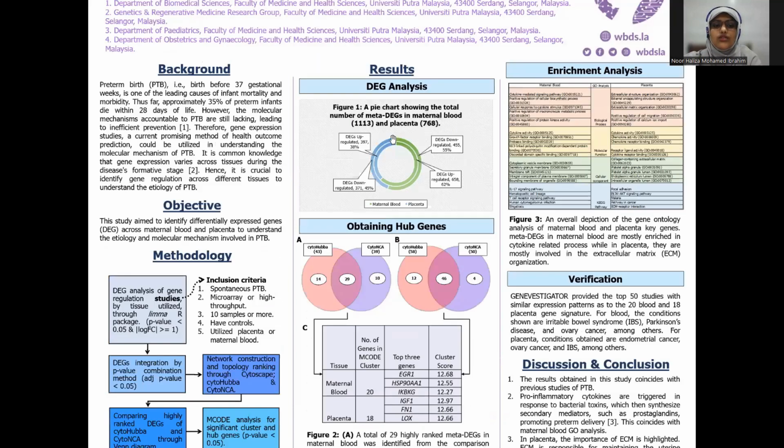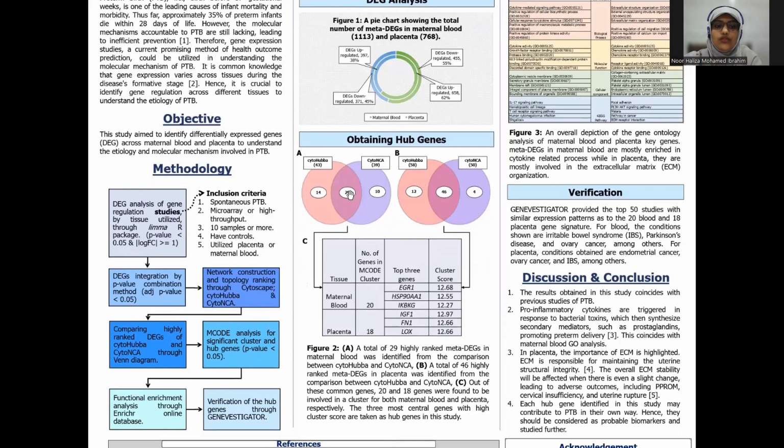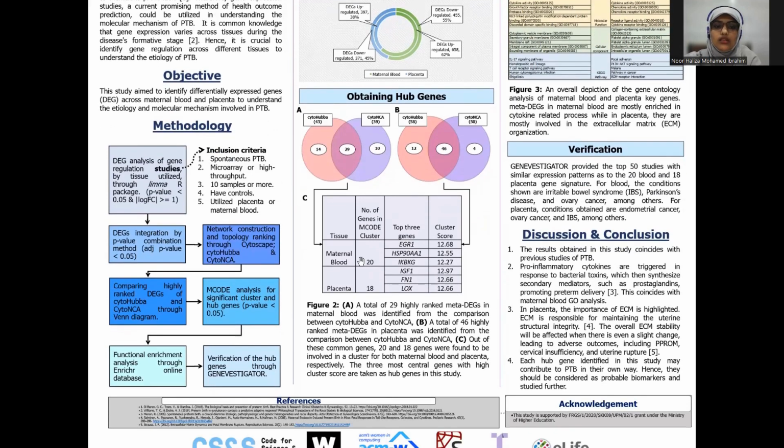So here, figure 1 shows a pie chart of the total meta-DEGs obtained in this study, in which case we obtained 1,113 maternal blood meta-DEGs and 768 placenta meta-DEGs. Among them, a total of 29 maternal blood and 46 placenta meta-DEGs were commonly highly ranked by the two Cytoscape plugins, where 20 of the maternal blood and 18 of the placenta meta-DEGs were involved in a cluster, being a part of similar biological pathways. Among these genes, the most centrally located genes are these for maternal blood and these for placenta, and we deem them as hub genes for this study.